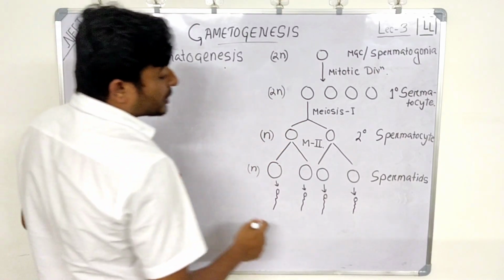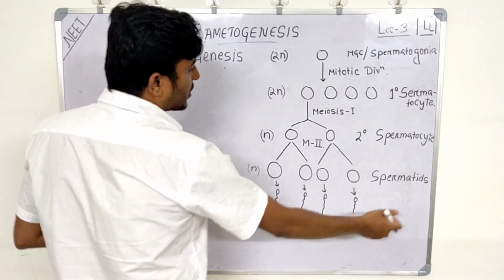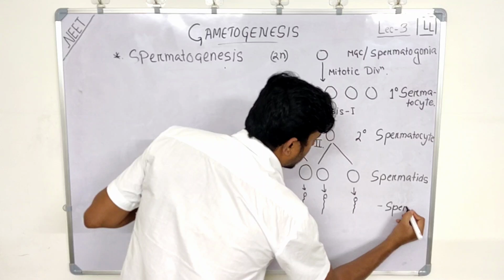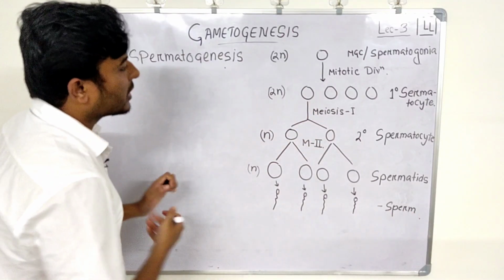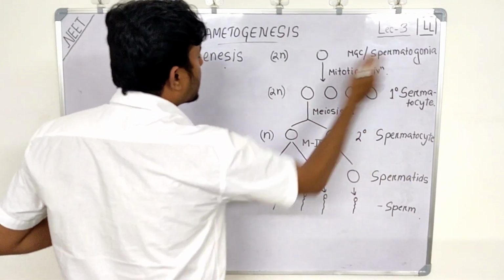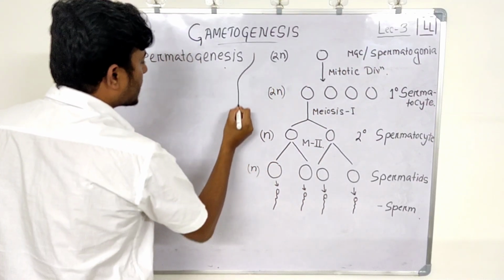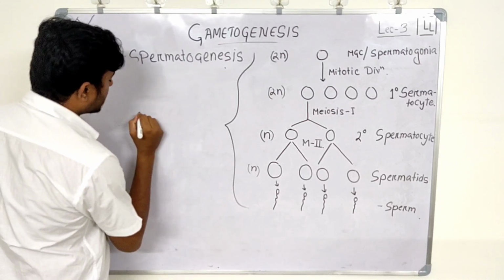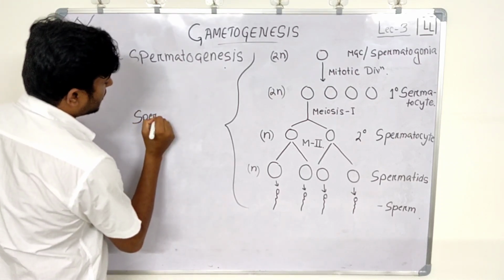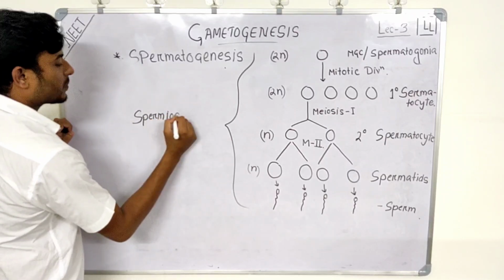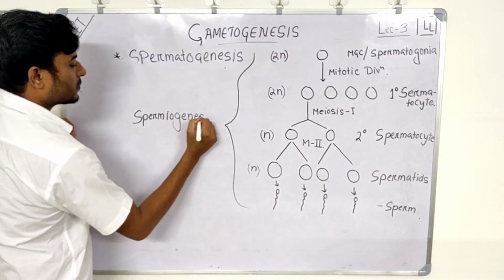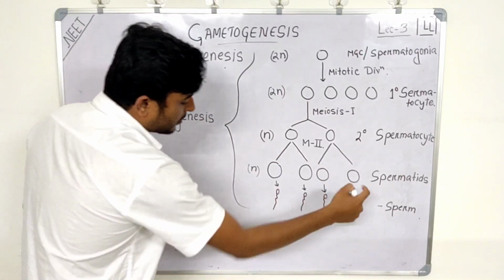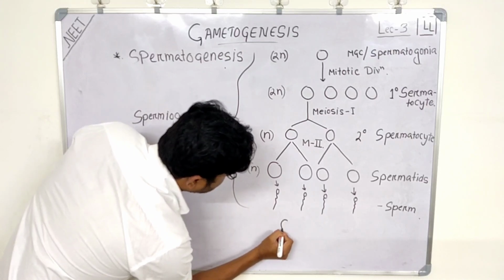Now spermatozoa, these are sperms, right? So the formation of sperms from the spermatogonia, starting from here till here, this process is called spermiogenesis. Okay.